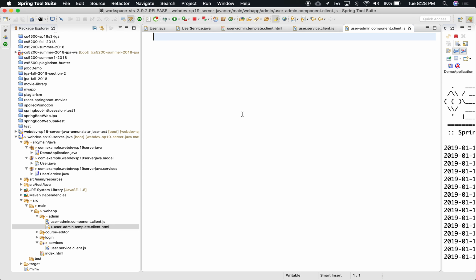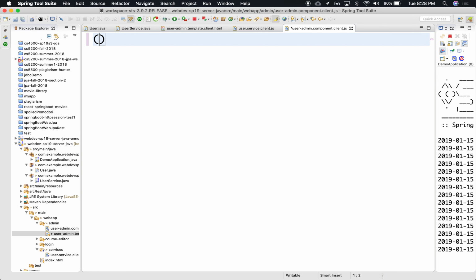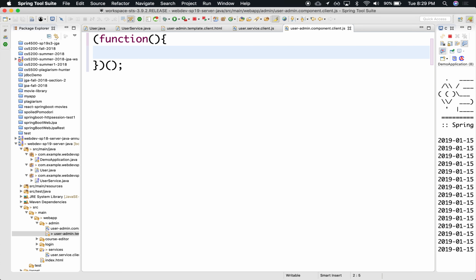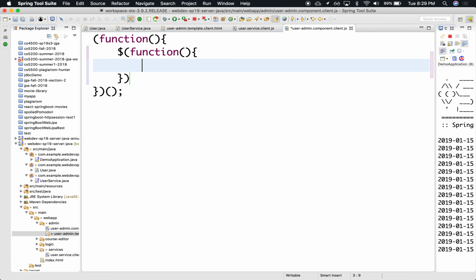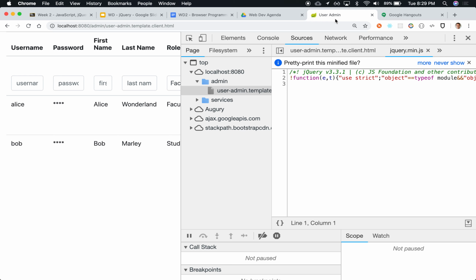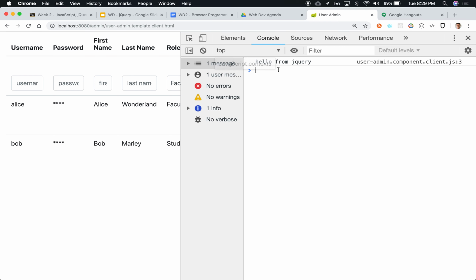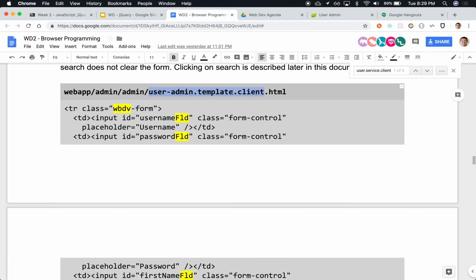It's empty right now, and in here we're going to use the best practice of declaring this inside of a module. So this is a function, and in this function we're going to again make sure that we have jQuery loaded. Function, we can say console log hello from jQuery. So if we load this, we refresh and we look at the console, it says hello from jQuery. So we know jQuery has been loaded and we can write to the console. Excellent. All right, so what do we want to do inside of this jQuery?